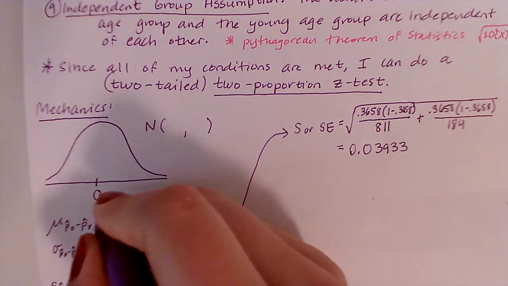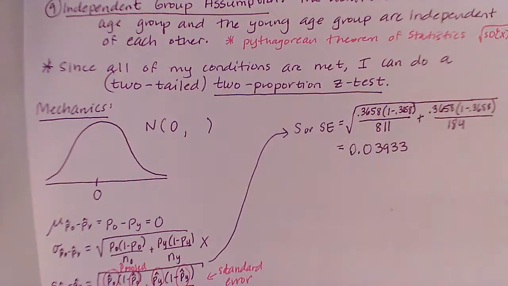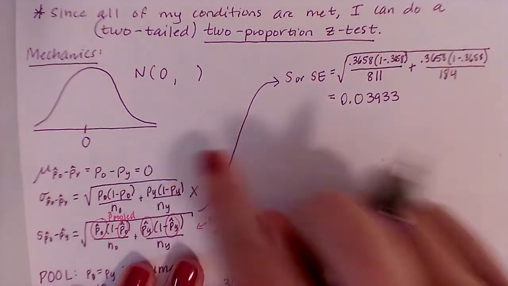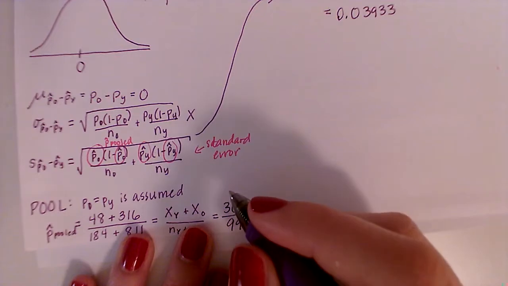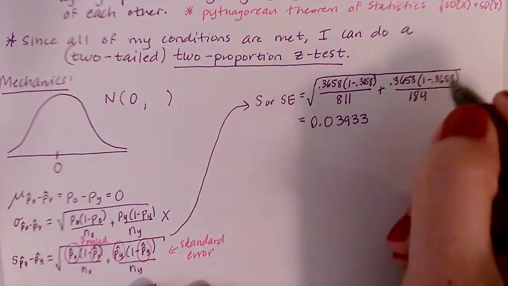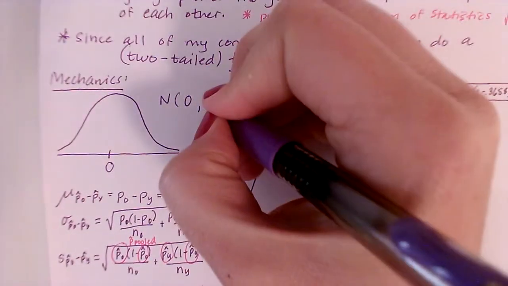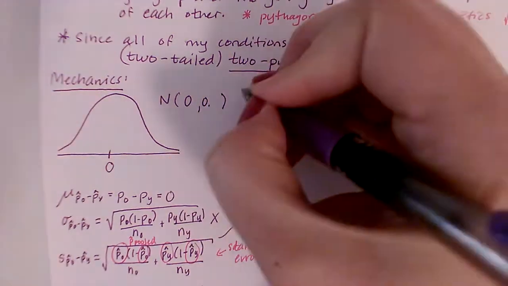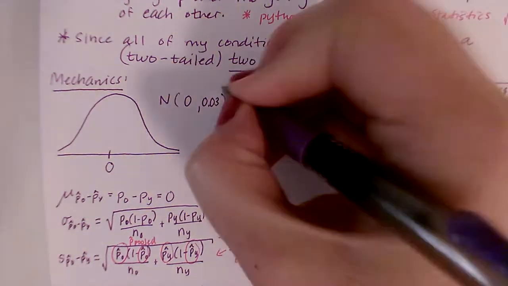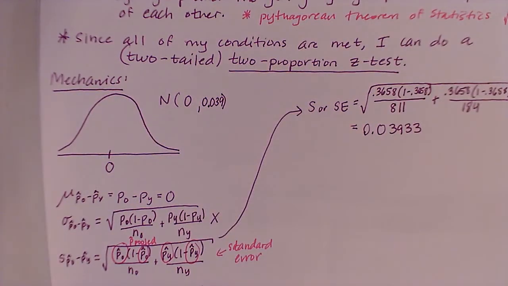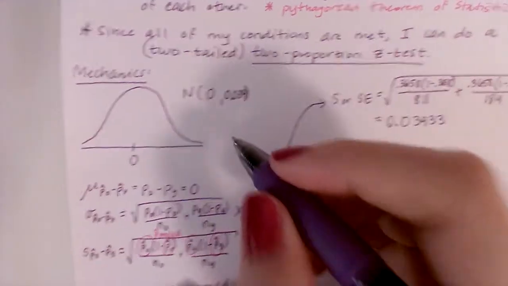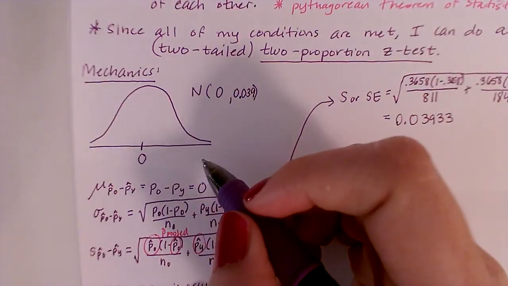Now because we have the standard error, we actually have enough to go back and draw our picture. So we said that the difference between the proportions we're assuming is 0, and if we assume that the difference is 0, then we have to pool our proportions, which means that we're going to be using the pooled p hat value for each of these, which means that our standard error is 0.039. Okay? Now continuing, what this means is that we can go ahead and finish our picture.